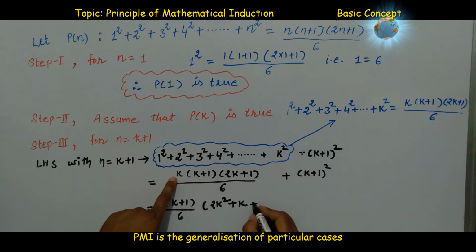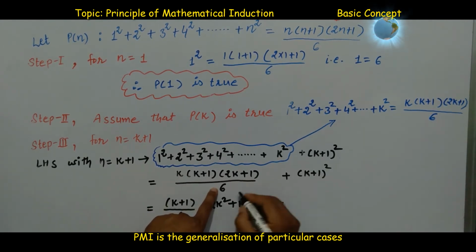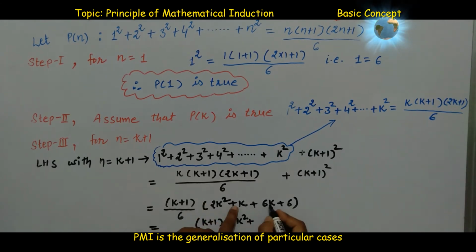Next is plus again k. 6 will go here, 6k plus 6. So in other words, this is equal to k plus 1 divide into 2k square plus 6k plus 1k is 7k plus 6, whole divide 6.